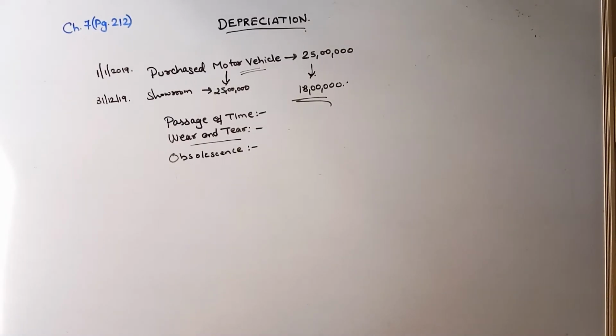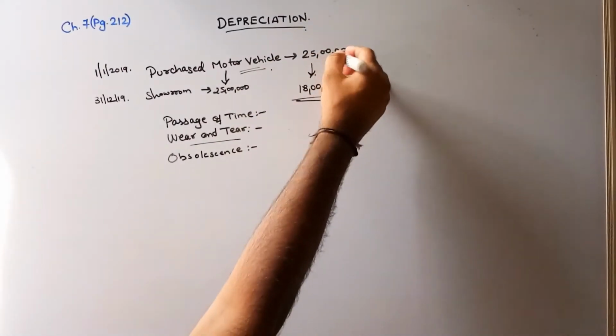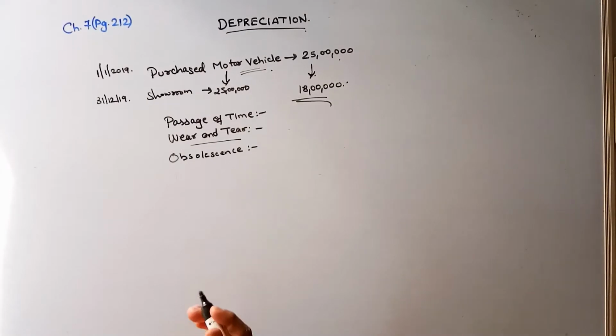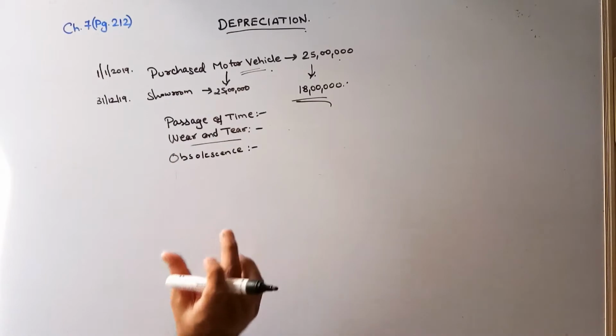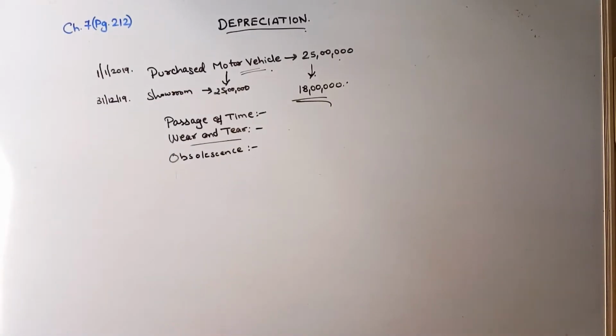Obsolescence means the market which was there for this vehicle when it was at 25 lakhs, we don't have the same market today. The value keeps on fluctuating. Even if we are not putting the asset to use, it doesn't mean the condition today remains the same as the day I purchased it. Because the time has passed, it leads to obsolescence of the vehicle.